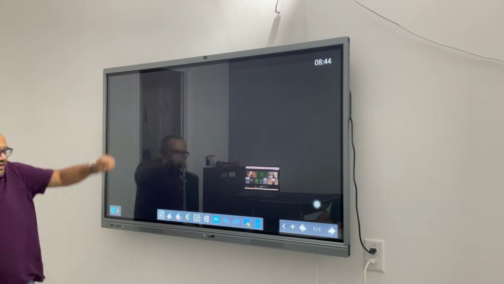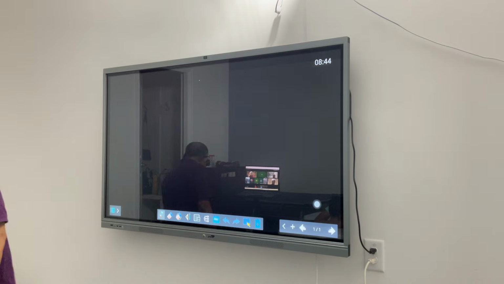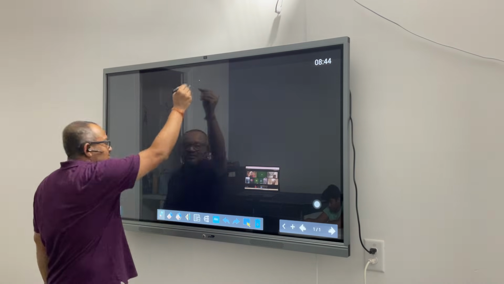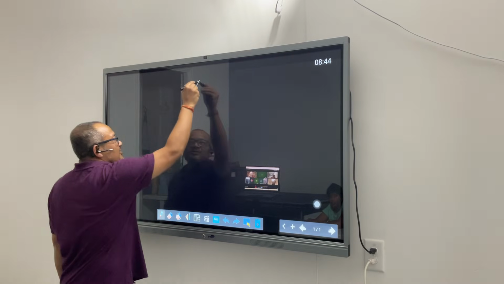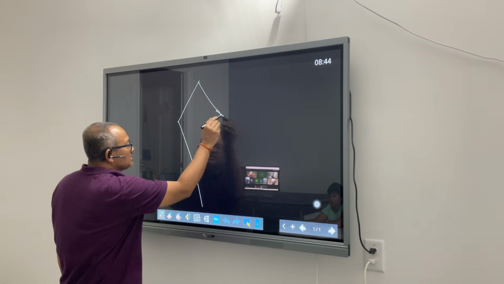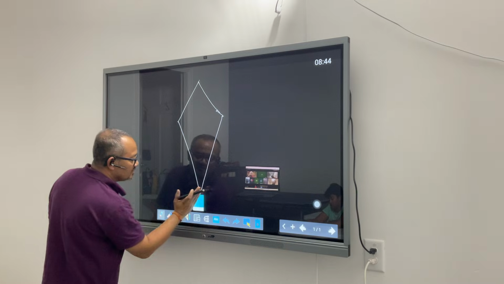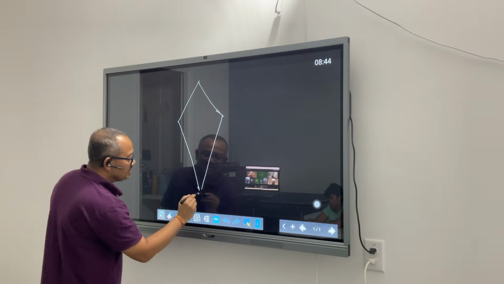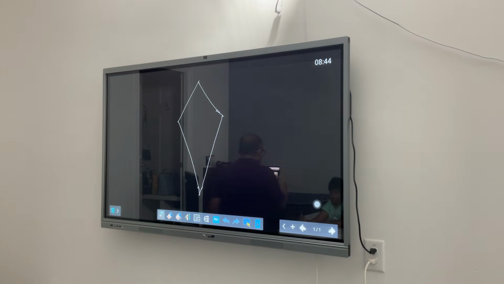But again, why we are here is because we want to learn something. So I was saying that we are not done yet. Anybody who is feeling sleepy, I will make sure that the sleep is taken away. Now I am done with rhombus. I am going to the next shape. Kite.